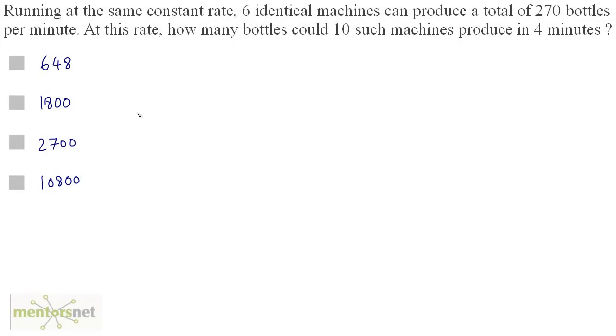Running at the same constant rate, 6 identical machines can produce a total of 270 bottles per minute. At this rate, how many bottles could 10 such machines produce in 4 minutes? Well, we have number of machines and the number of bottles. And if you increase the number of machines, the bottles produced will also get increased. So number of machines is directly proportional to the number of bottles produced.